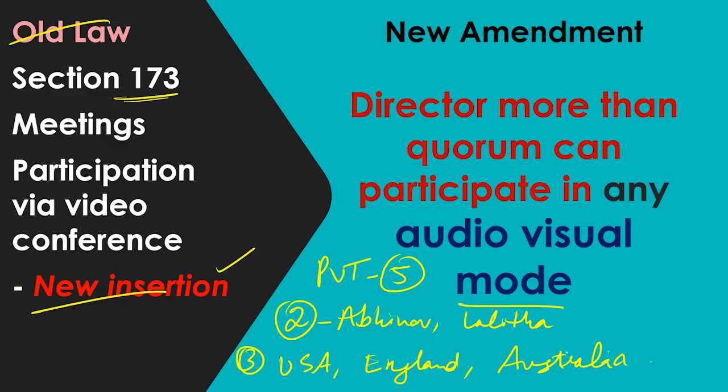So these 3 people can participate in any audiovisual mode, because the 2 directors forming the quorum in a private company are personally present.